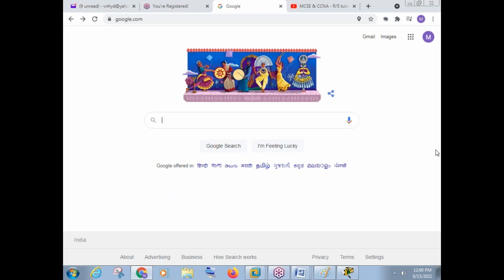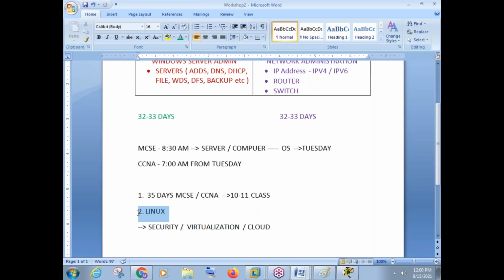Directly, can we go with Linux administration? Of course, you can go directly with Linux administration. But if you go with Linux administration, you still have to do CCNA. Windows administration and Linux administration are the same in the sense that they talk about servers. There is a DNS server in Linux, there is a DNS server in MCSE. So they talk about servers only. So if you go with Linux, then you have to go with CCNA also.